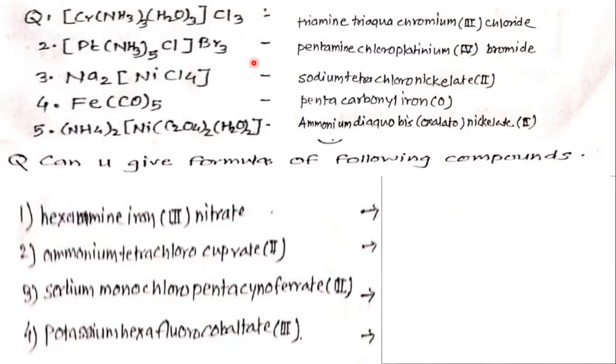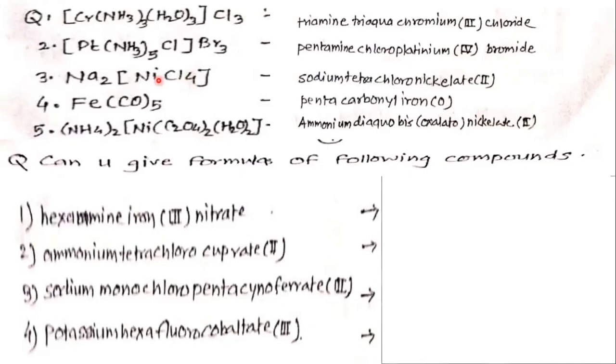Second, pentaamine. So this is the amine ligand and this is chlorine. So pentaamine chloro, a negative ligand should end with O. Pentaamine chloro platinum 4, oxidation number 4, chloride, bromide, because these are outside: chloride, bromide.